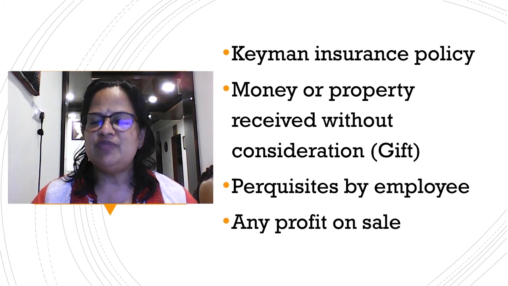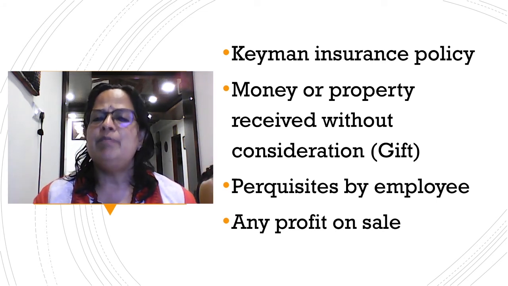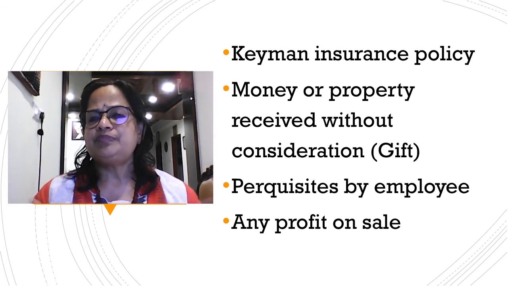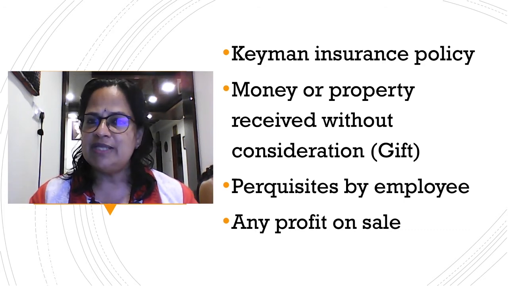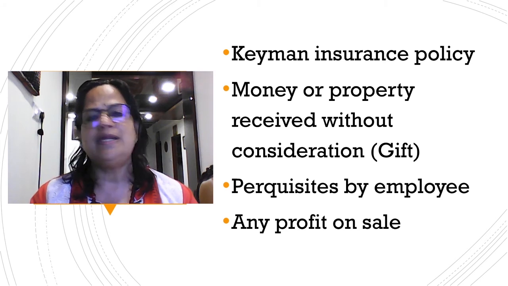You know the famous film actors, actresses, important sports personalities, all of them. Inch by inch, part by part, their body is insured for a huge amount. If something happens to them, they will get a huge insurance cover. So this also will be an income, whether an organization is getting that or an individual is getting that, it will be considered as an income.